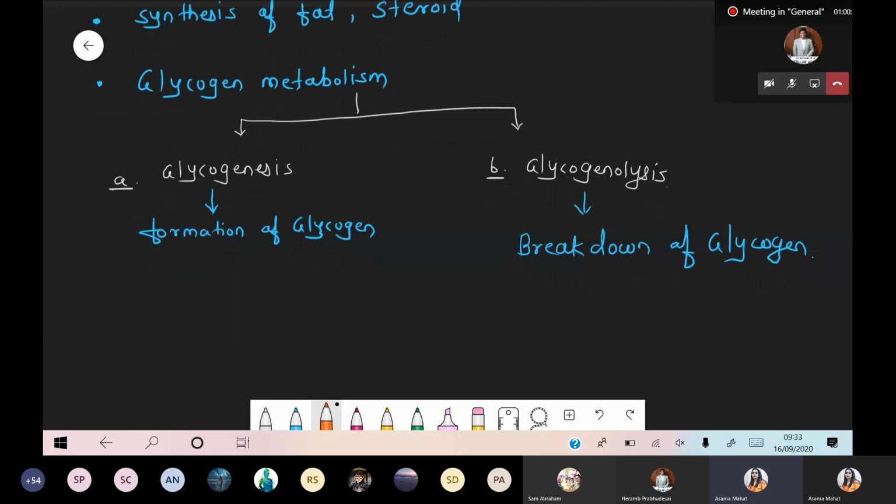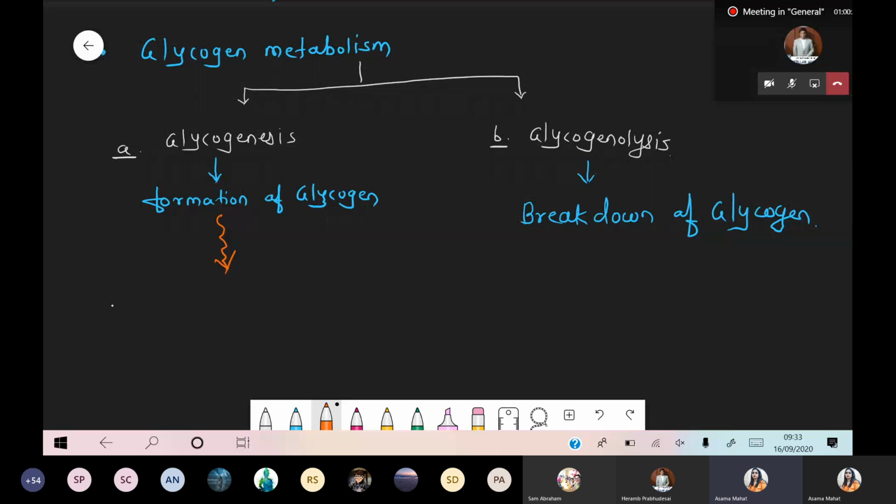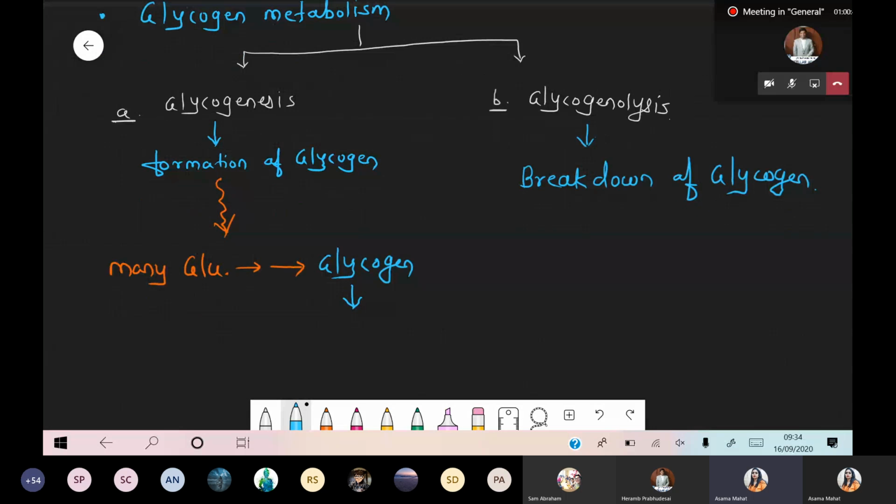So what happens in the formation of glycogen? Many glucose molecules come together and form a complete structure. That structure is called glycogen. I'm writing one point here: glycogen is an example of a polysaccharide, and it is made up of glucose molecules. So many glucose residues bind with each other and form a higher, complex structure. That structure is called glycogen.